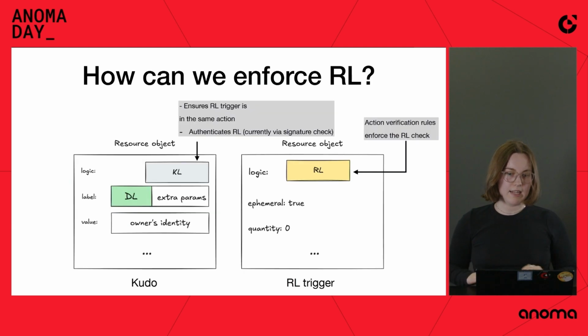So what we're going to do instead is ensure, the same way as for denomination logics, that the receive logic trigger is in the same action, and then the receive logic is verified, because actions work this way. And an additional thing we need to do is authenticate the receive logic to make sure that it belongs to the actual user. It's currently done by signature check.